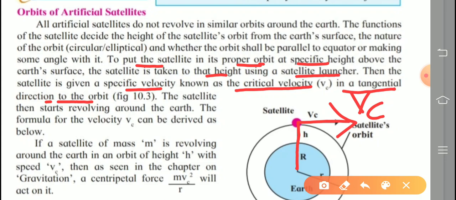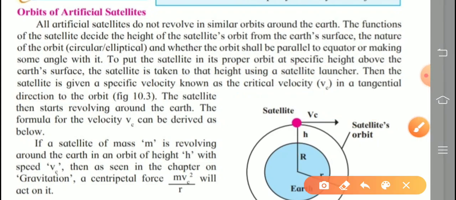The satellite then starts revolving around the Earth. The formula for the critical velocity VC can be derived as below.